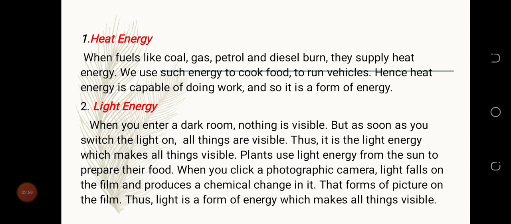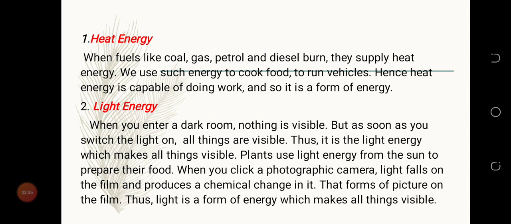Plants use light energy from the sun to prepare their food, which we all know is called photosynthesis. When you click a photographic picture, light falls on the film and produces a chemical change in it. That forms a picture on the film.